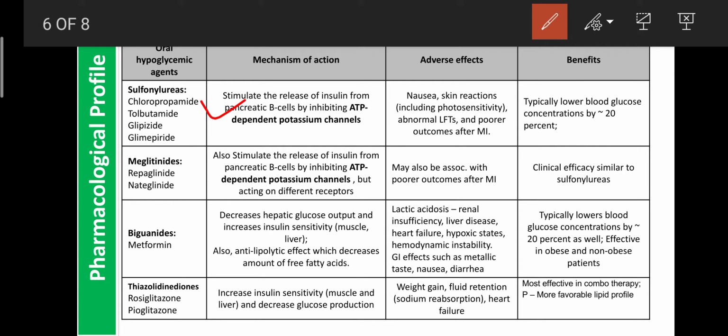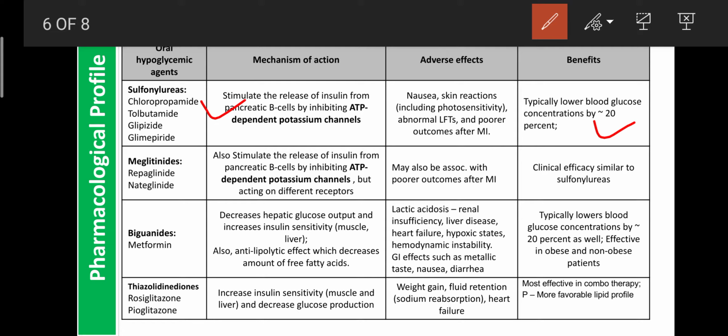These drugs mainly cause adverse effects like nausea, skin reactions, photosensitivity, and abnormal and poor outcomes after MI. It means these drugs should not be given to patients suffering from myocardial infarction. The benefit of this category of drugs is that alone, they can decrease glucose by about 20%. That's why they are commonly used for the treatment of hyperglycemia. Then the second category of drug is the meglitinides.